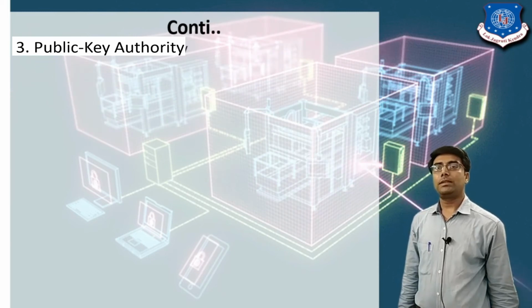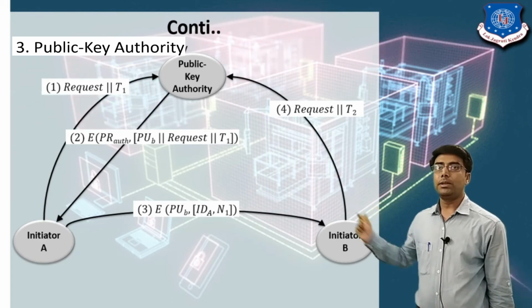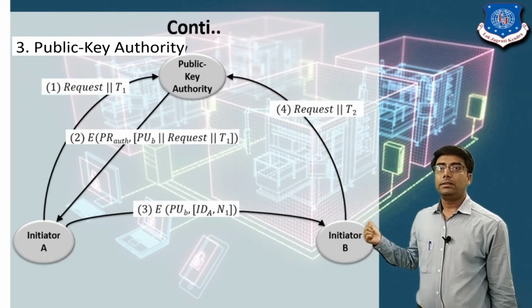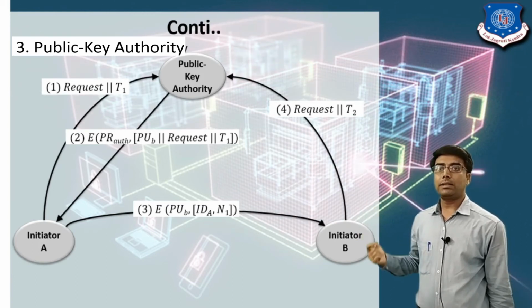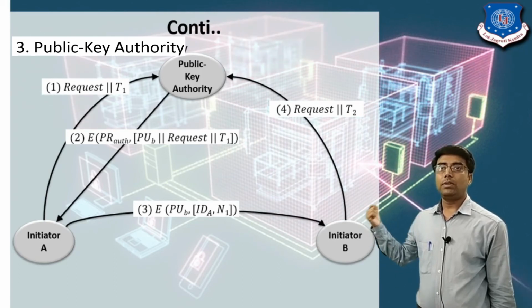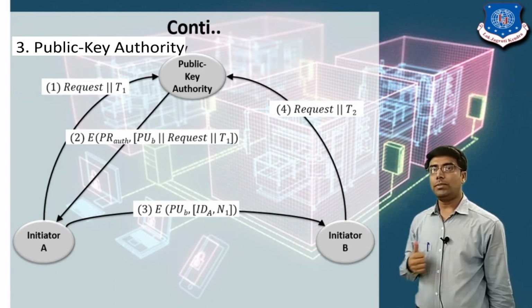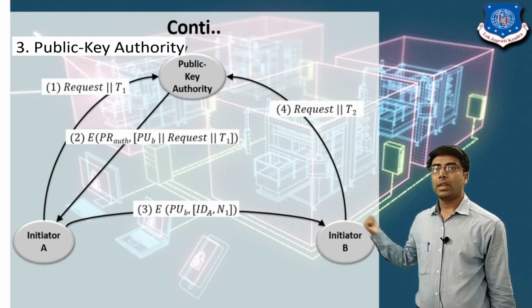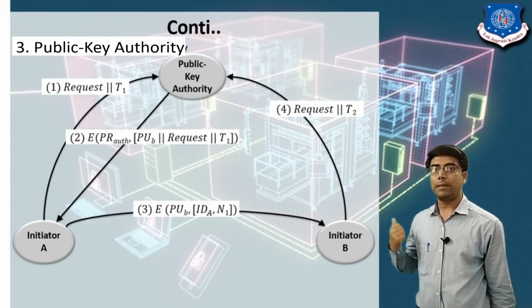Now you can see in this figure, in the third step user A sends the encrypted message to user B, and in that message the identity of user A, ID A, and the N1 nonce are encrypted with the public key of user B and sent to user B. Now user B wants to communicate with user A, so first user B sends the request to the public key authority with the timestamp T1.